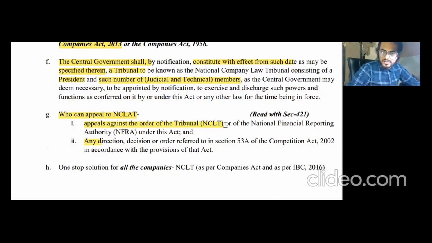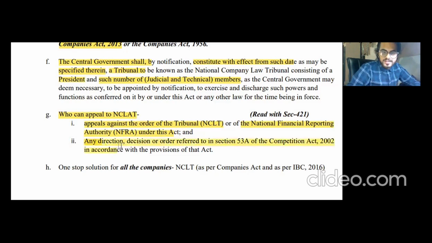There is also something else given in your study material: NFRA is constituted under section number 132 for the auditors of specific companies, basically for keeping quality in check. If NFRA gives an order, that order shall also be appealable to NCLAT. This is for your knowledge, but can be asked in MCQ as well.